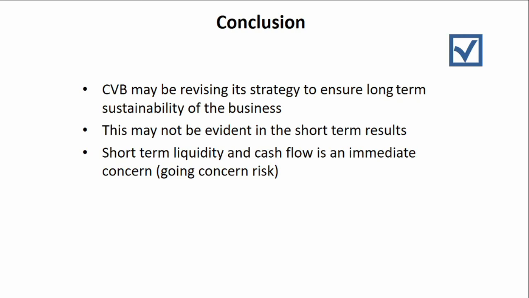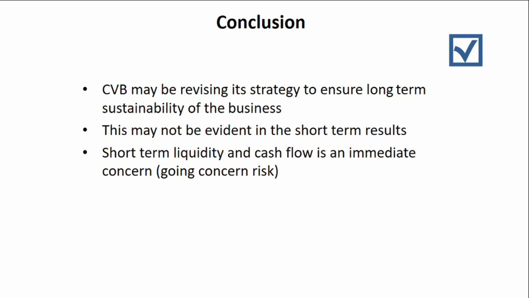As we have done this analysis based on the 2010 and 2011 results, the benefits of this revision of strategy may not be evident in the ratios we have just analyzed, as we have just looked at the short-term results. So the investor should be aware that even though the short-term results may not paint a good picture of the company, they have made a move to change their strategy to hopefully ensure long-term sustainability of the business.